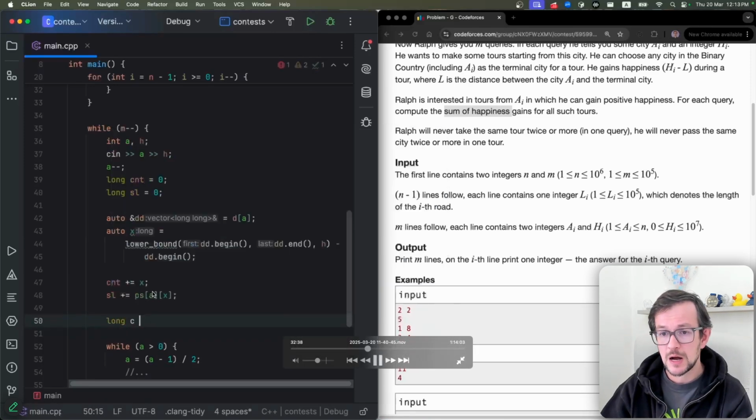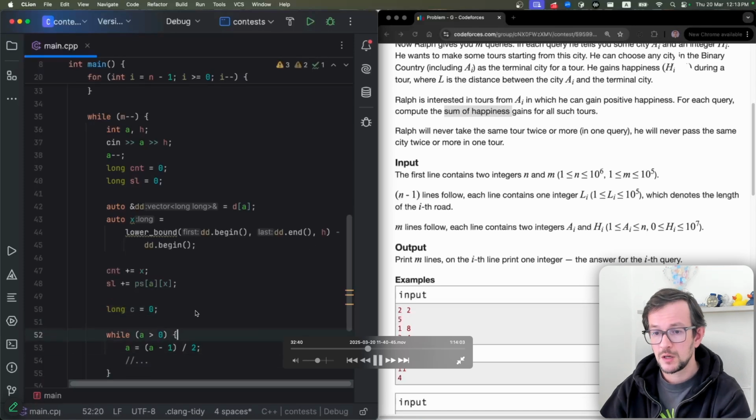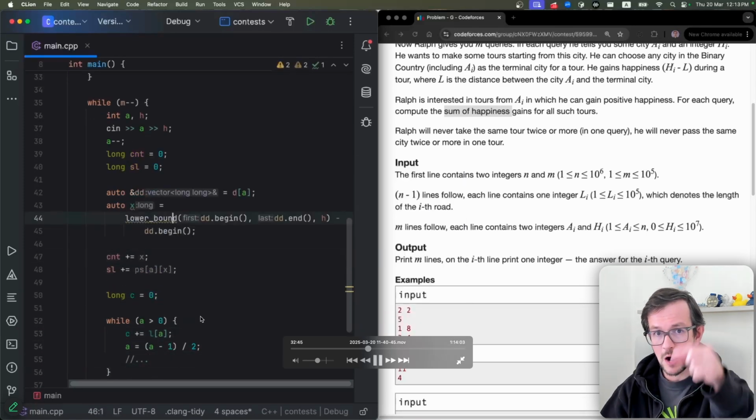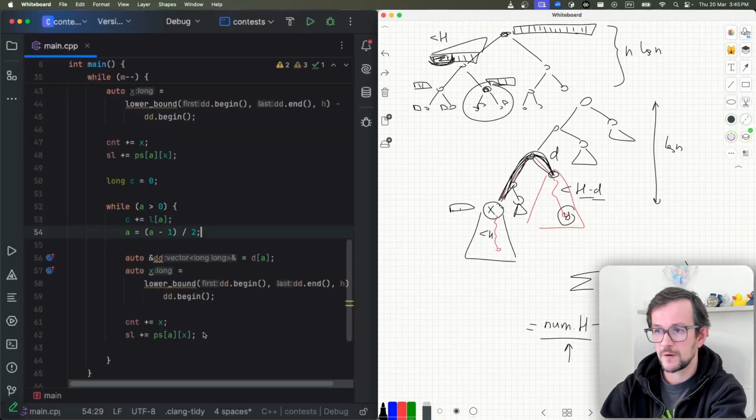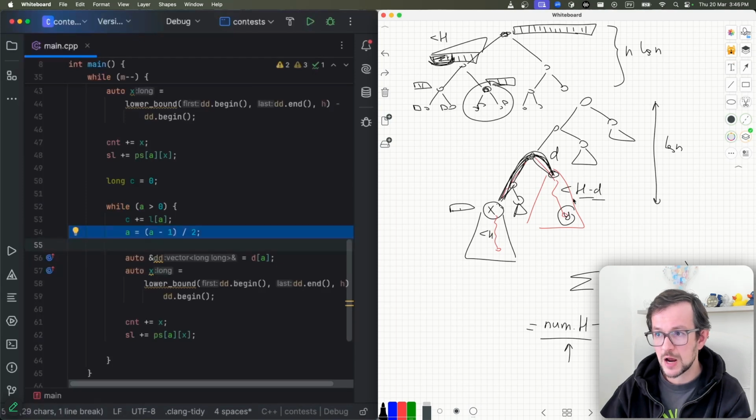Yes, so I increase counter by number x, and I increase sum of these elements by the prefix sum. Now I will go up and do the same for these subtrees. So I go to one of my answers. So A is my answer. I need to go to the browser.